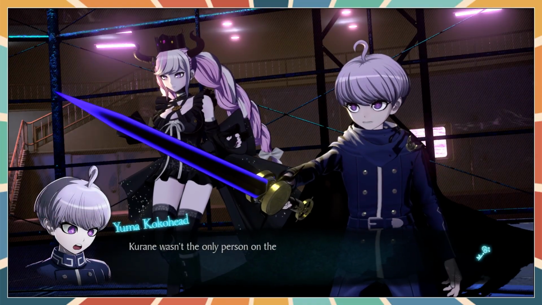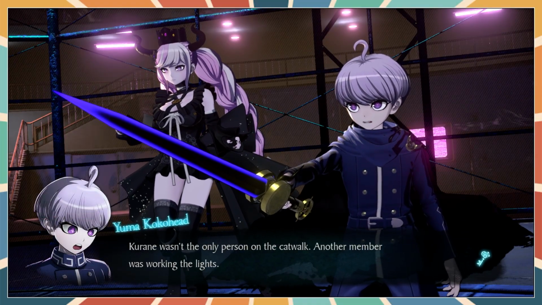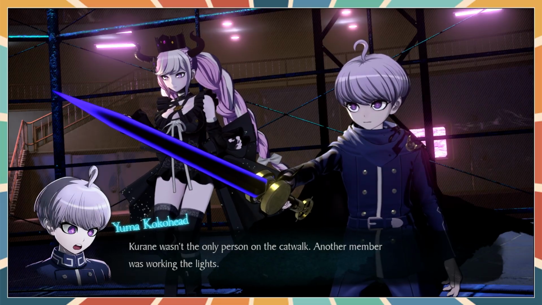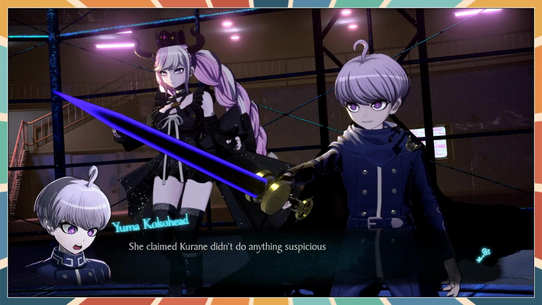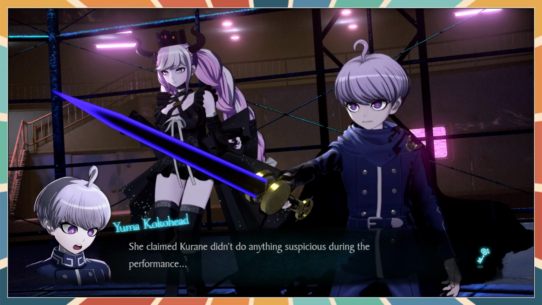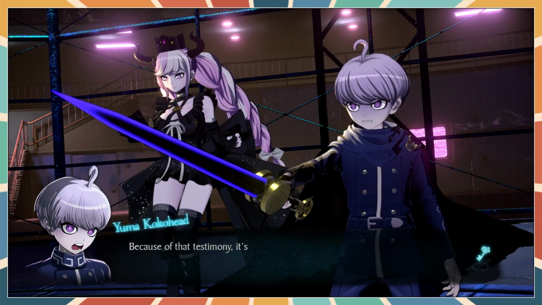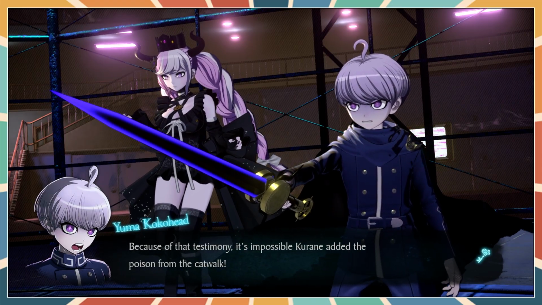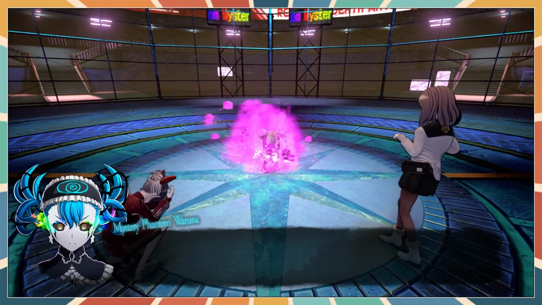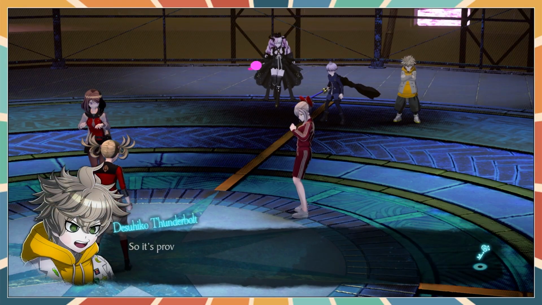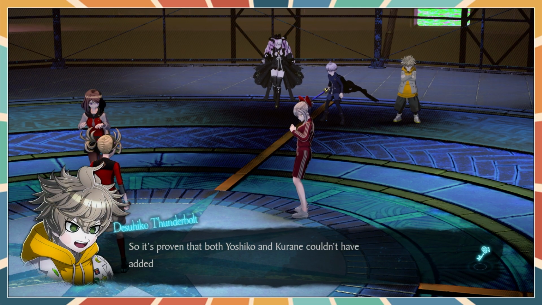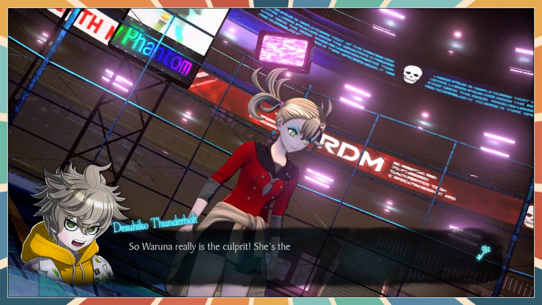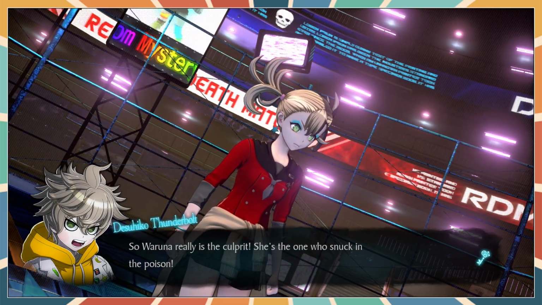Kurane wasn't the only person on the catwalk. Another member was working the lights. She claimed Kurane didn't do anything suspicious during the performance. Because of that testimony, it's impossible Kurane added the poison from the catwalk. So it's proven that both Yoshiko and Kurane couldn't have added the poison to the glass. So Waruna really is the culprit. She's the one who snuck in the poison.